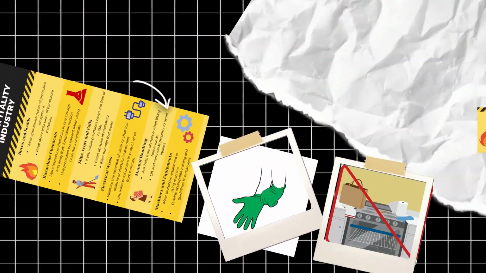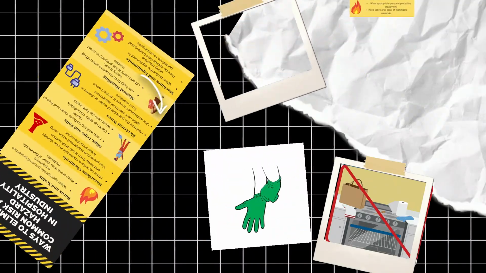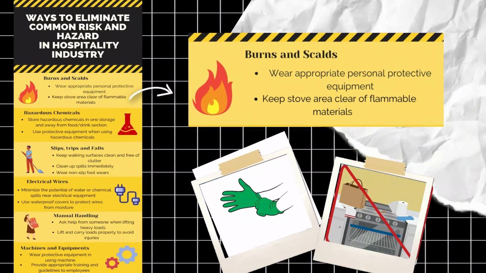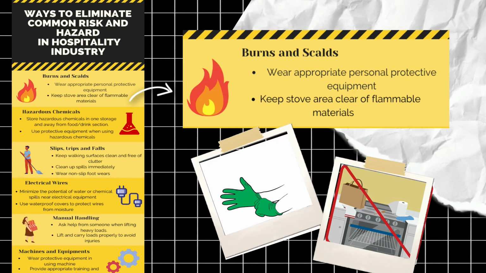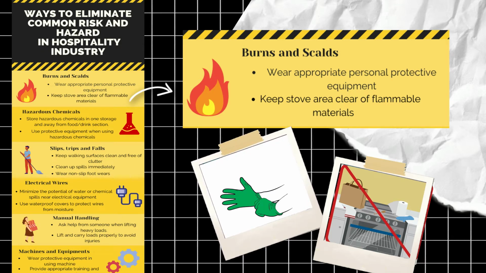So the first one is burns and scalds. We all know that we can't avoid this kind of accident in the hospitality industry, especially in the food and beverages industry. Since all of them are in the kitchen area, they are prone to burns and scalds. But we can avoid this accident in these ways.